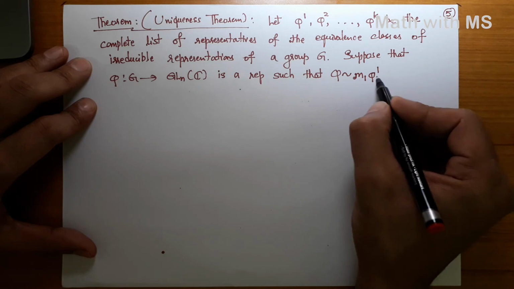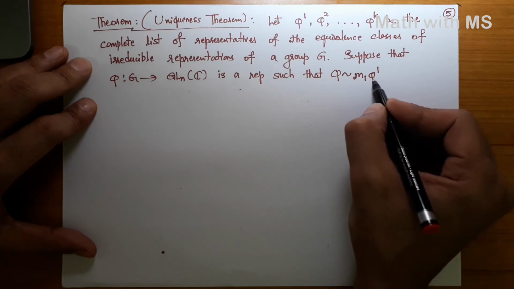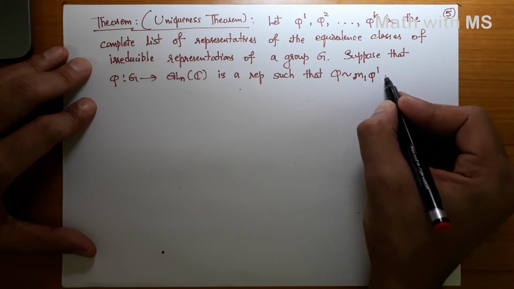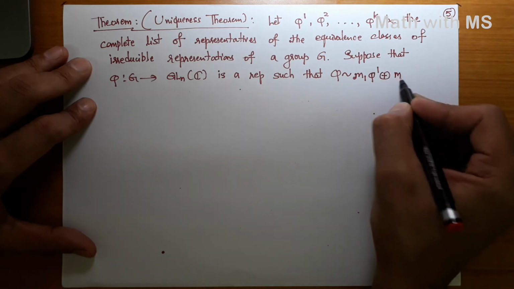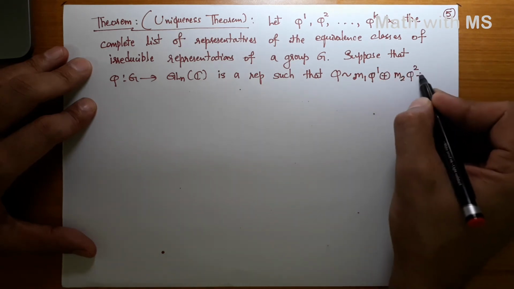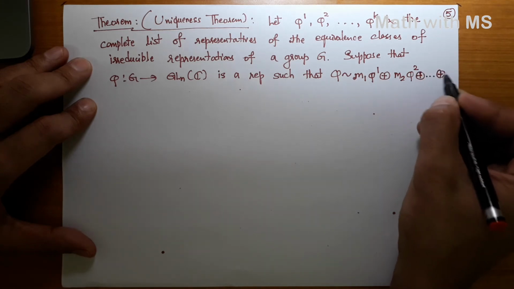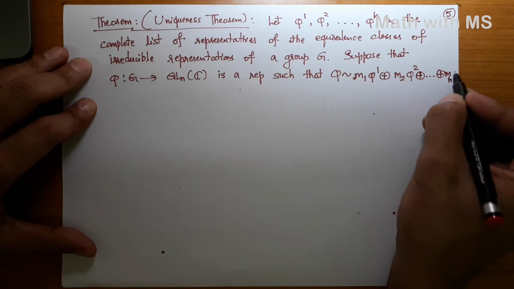This notation m1 phi1 means the direct sum of m1 copies of phi1. So m1 phi1 direct sum m2 phi2 direct sum so on, mk phik.